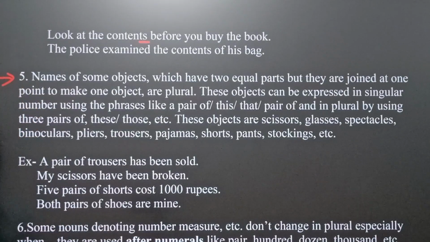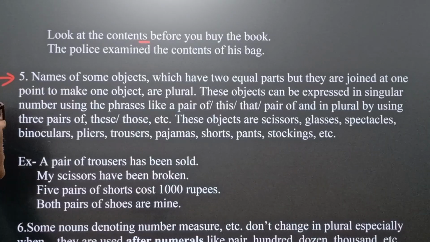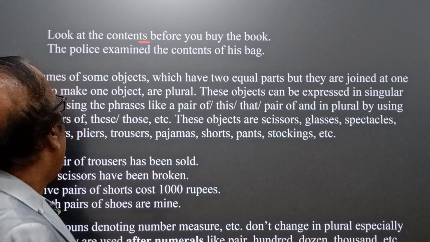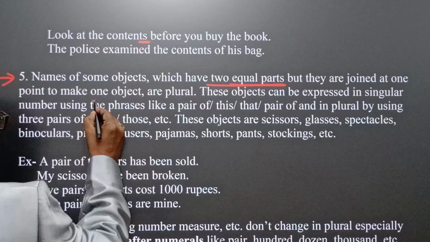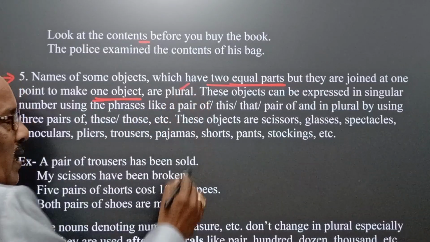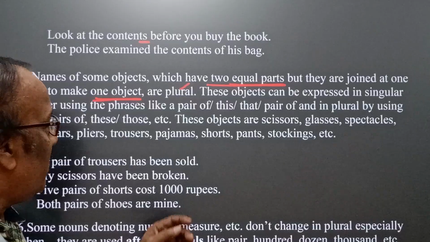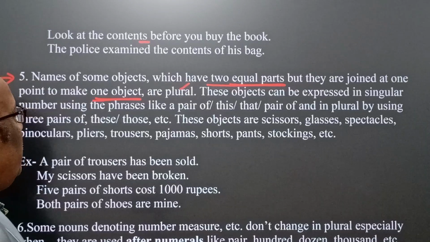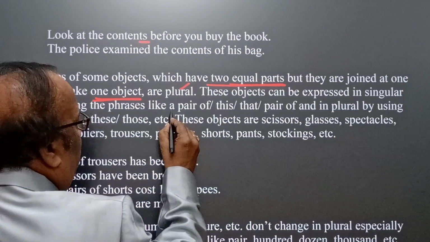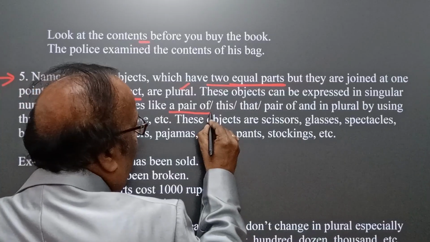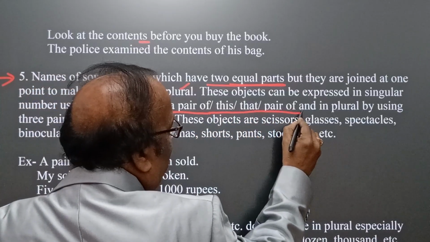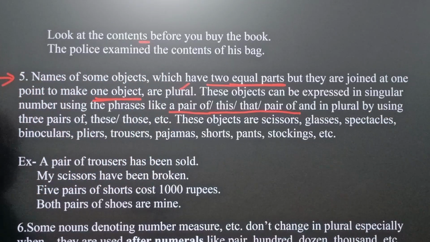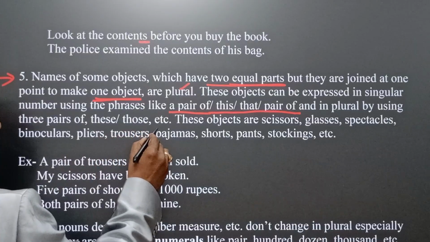The other idea: names of some objects which have two equal parts, but they are joined to make one object, are plural. Very interesting. Whenever these objects are expressed in the singular, we use phrases like a pair of, this pair of, that pair of, and in plural, three pairs of, these or those pairs of.